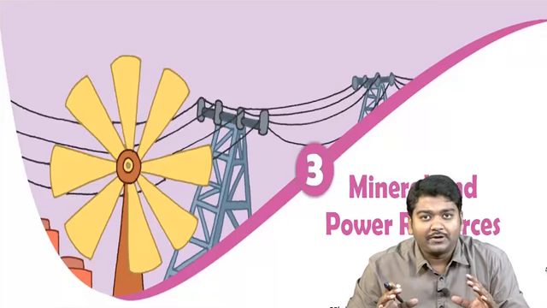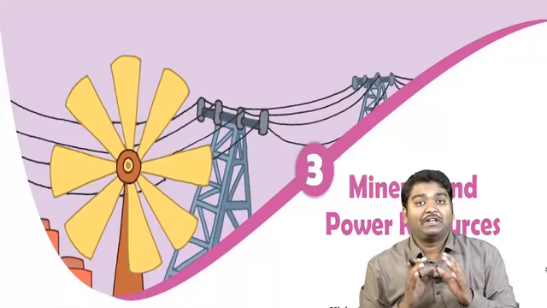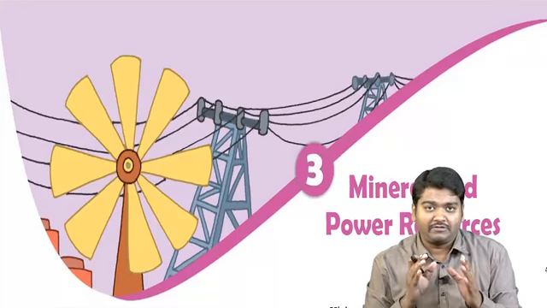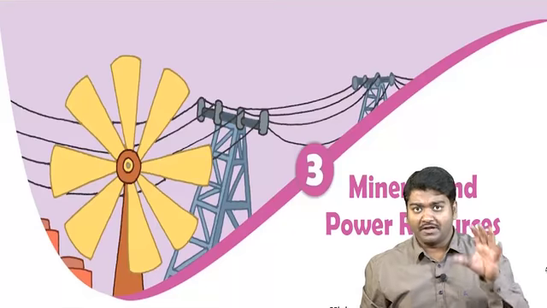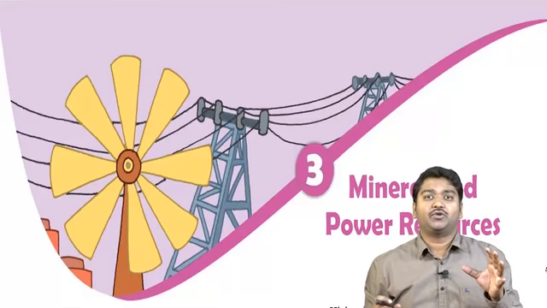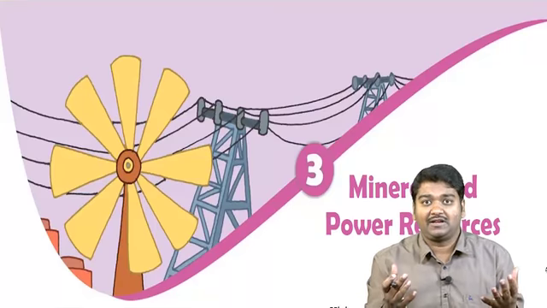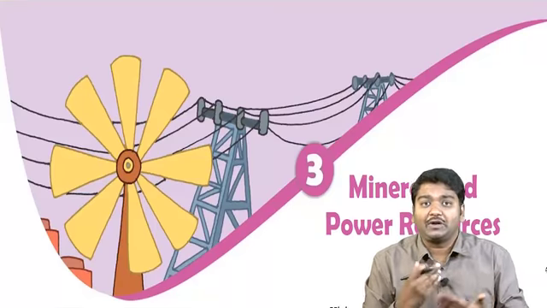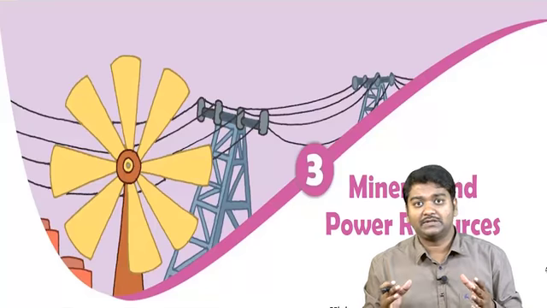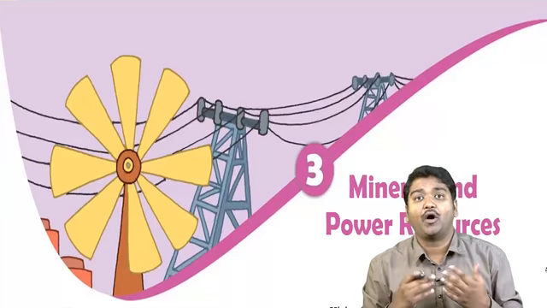So the third chapter is actually with respect to mineral and power resources that are there in India and the world. Here, first they try to explain what the different types of minerals are and how exactly we can obtain them. So let's quickly look at what these minerals are, where we get them, and how we get them.